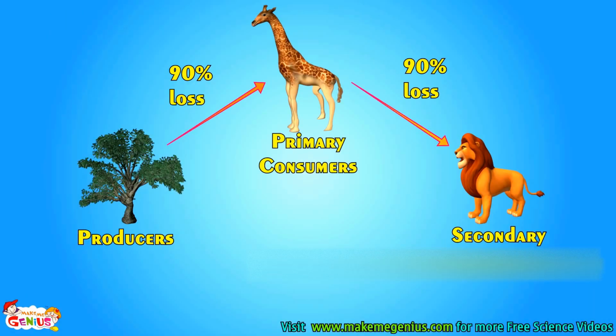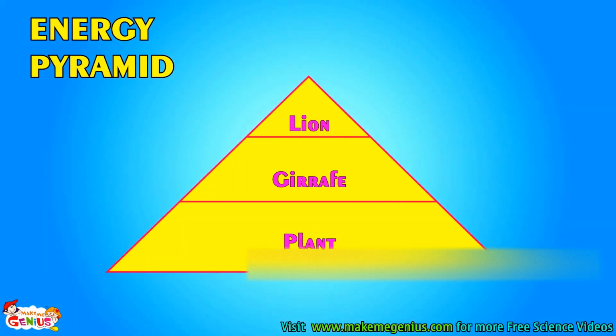So does the giraffe get all the energy from the plant which the plant gets from the sun? Or does the lion get all the energy from the giraffe which the giraffe gets from the plant? The answer is no. Actually, 90% of energy is lost when it passes from one part of the chain to another. Like 90% of energy is lost when the giraffe eats the plant. Similarly, 90% of energy is lost between the lion and the giraffe. Look at this pyramid. It is called an energy pyramid. This shows that energy available becomes less and less as we move to the top of the food chain.